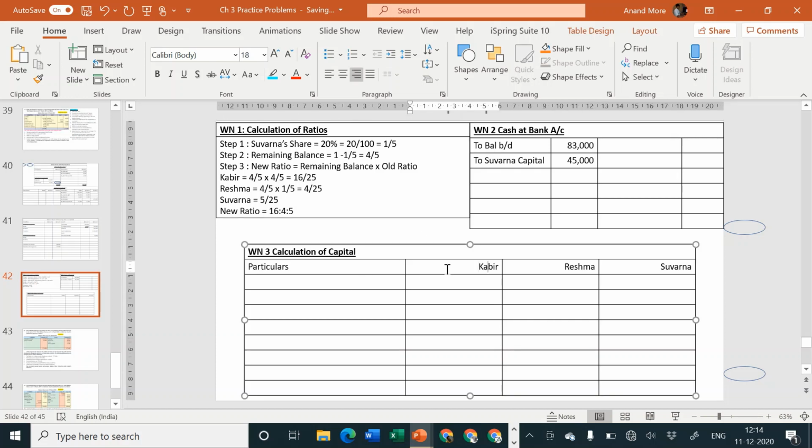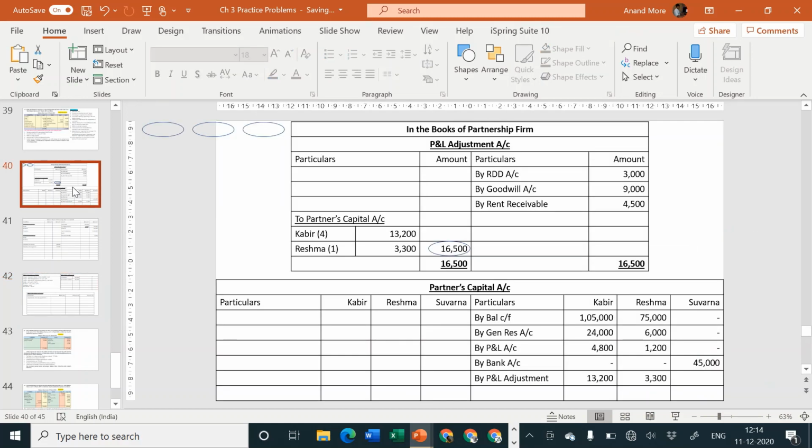I'll go back to the partners' capital working note. Here I'll mention 16 and 4 and 5. Okay, then I'll write here total credit after all adjustments. Let us look at the total credit of all the partners after adjustment.